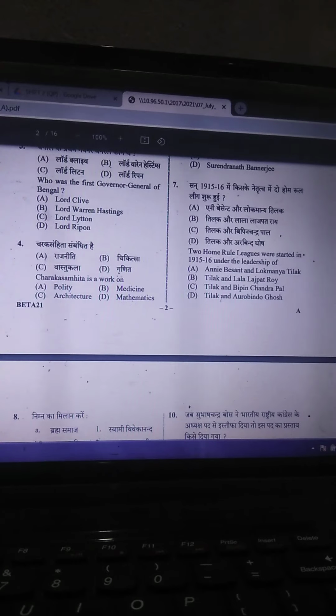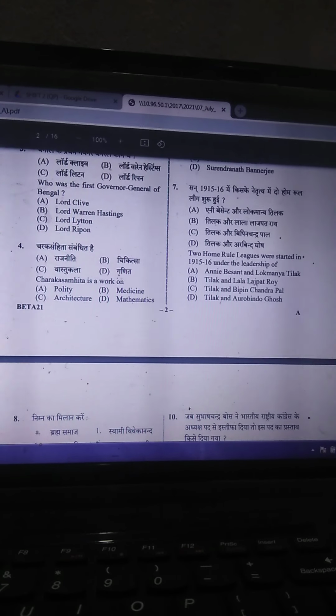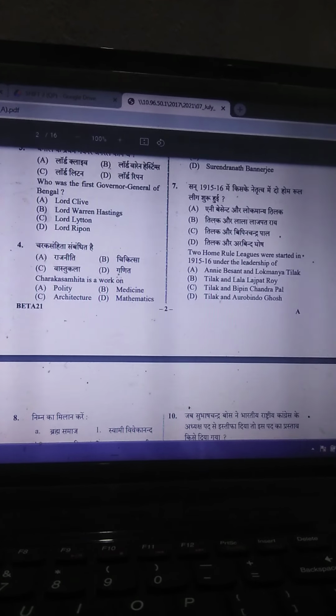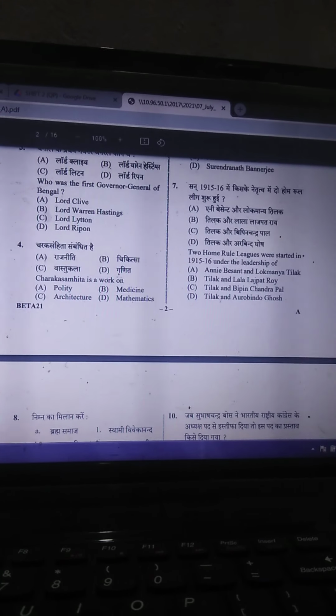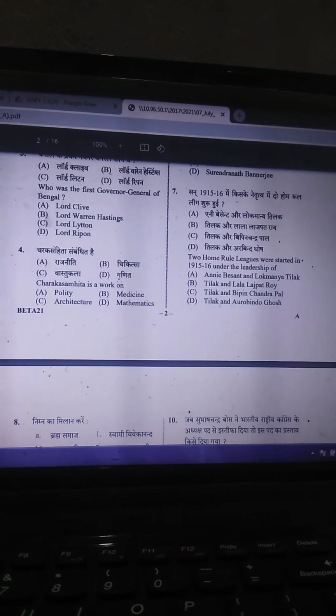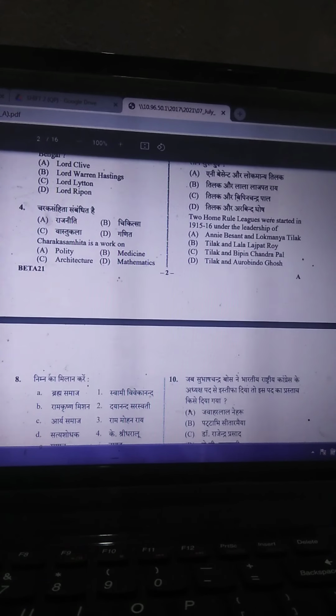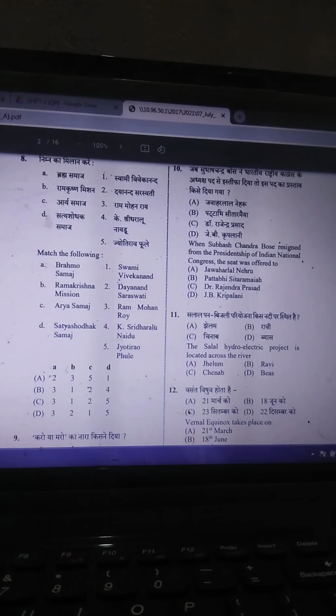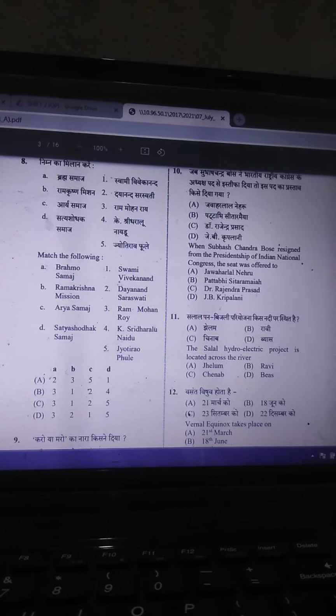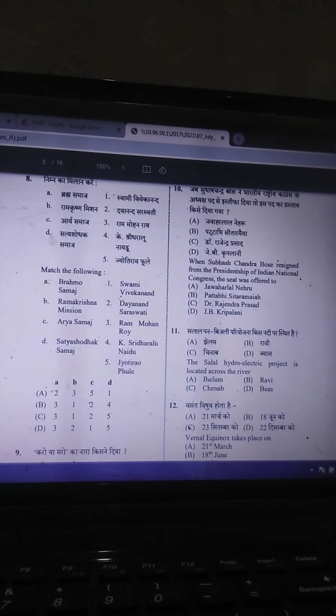Next question is, two Home Rule Leagues were started in 1915-16 under the leadership of. The correct answer is Annie Besant and Lokmanya Tilak. This is also a repeated question, previously asked in several UPSSC exams. Next question is, you have to match the organizations given with their founders' names.